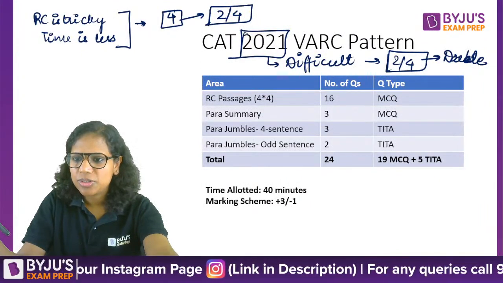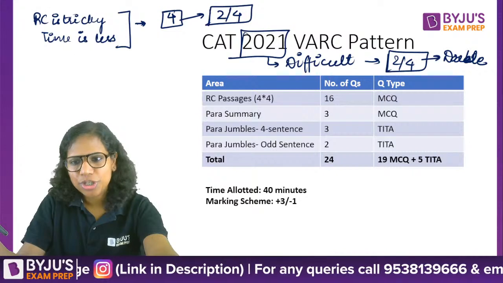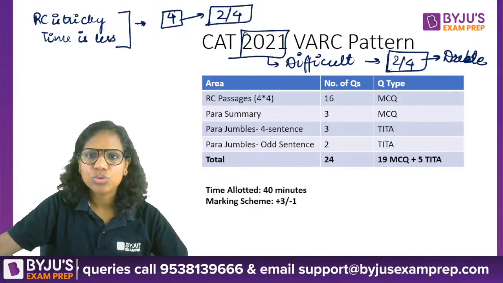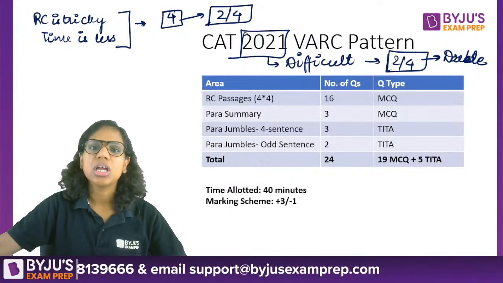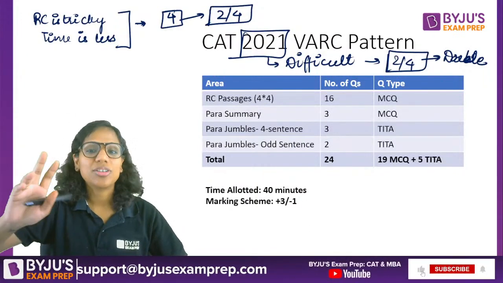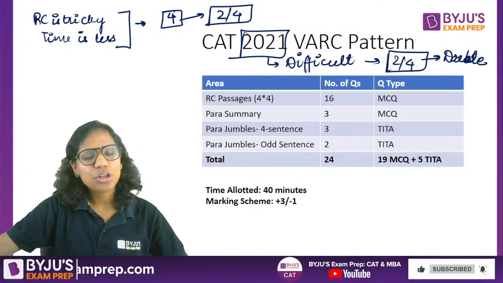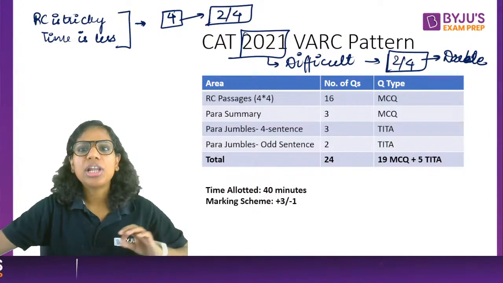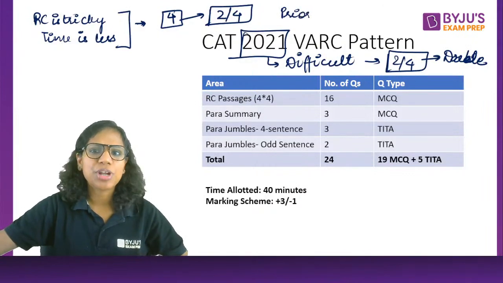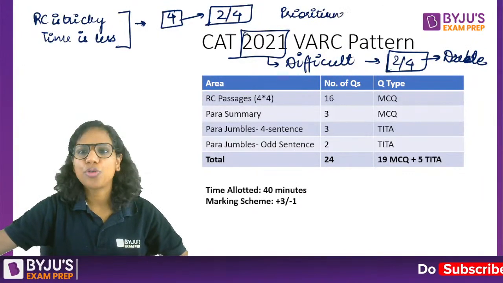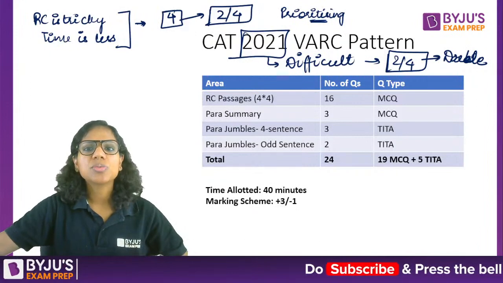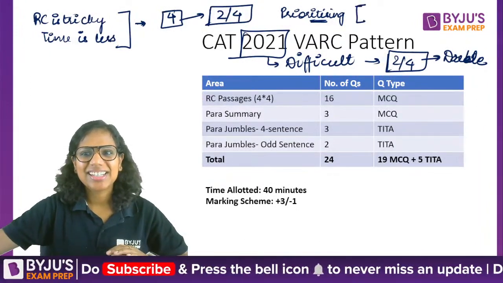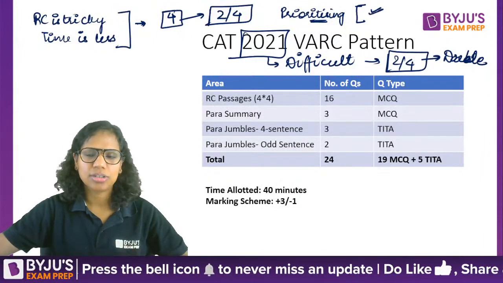This addresses your query, Varsha. Not able to attempt all 4 RCs in mocks. This is a very common problem, Devansh. It's not just you who's facing this. A lot of students face this, and it's okay. First of all, keep prioritizing. It takes hardly 30 to 40 seconds in the exam, because when you prioritize, at least your easy passages are sorted. At least there your accuracy is ensured.